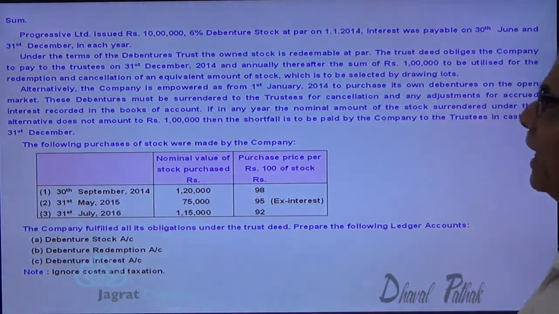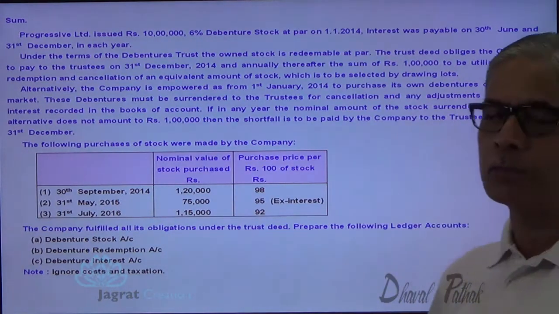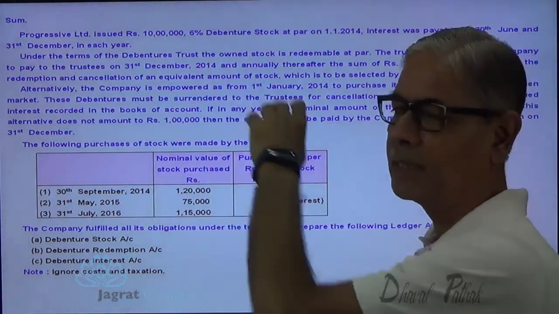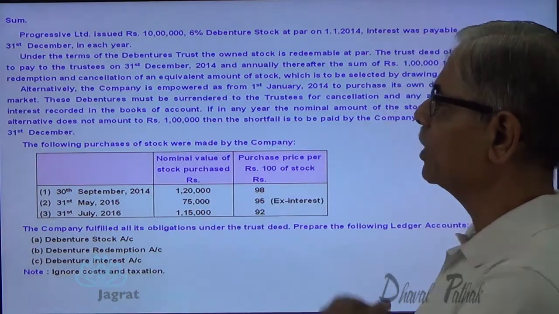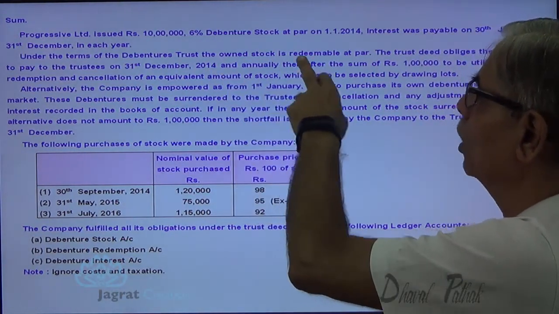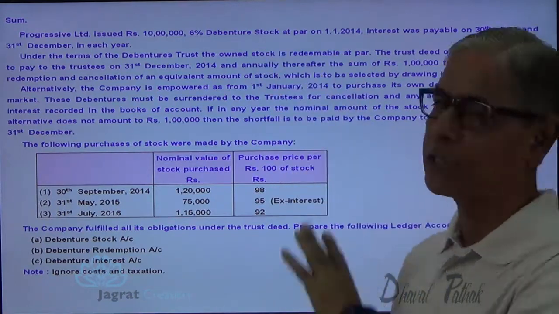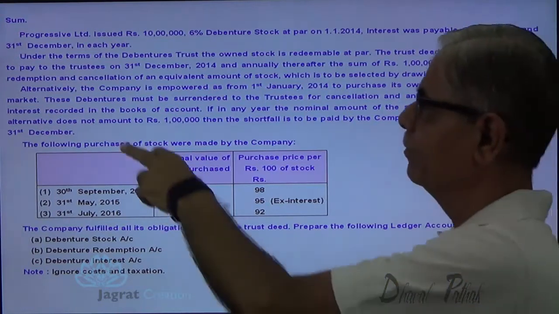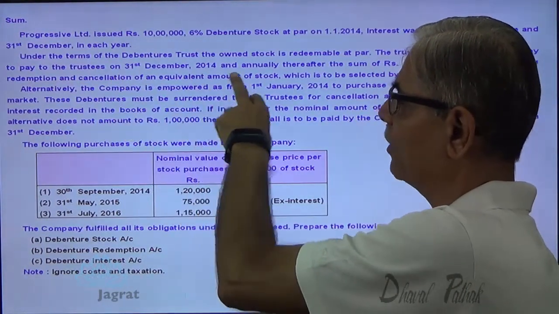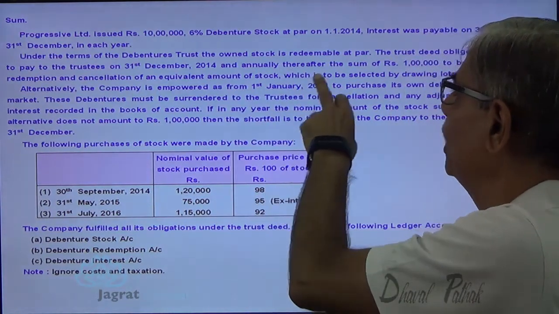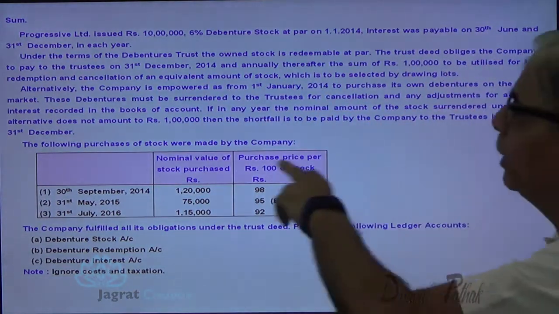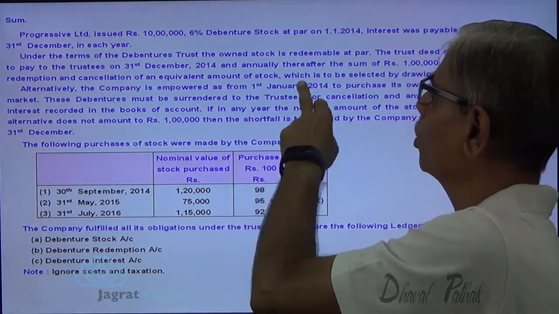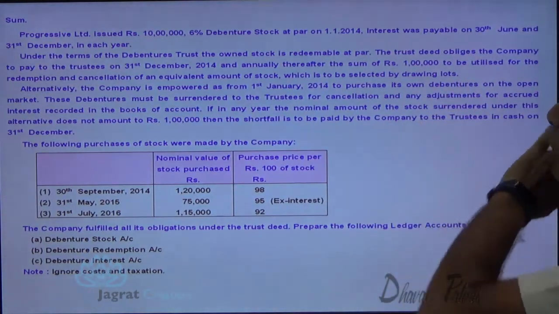Progressive Limited issued 10 lakh 6% debenture stock at par on 1st of January 2014. Interest was payable on 30th June and 31st of December each year. Under the terms of the debenture trust, the stock is redeemable at par. So all this debenture stock is redeemable at par. The trust deed obliges the company to pay to the trustees on 31st of December 2014 and annually thereafter a sum of rupees 1 lakh to be utilized for redemption and cancellation of an equivalent amount of stock which is to be selected by drawing a lot.